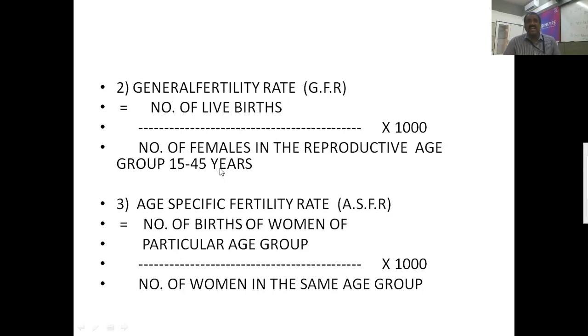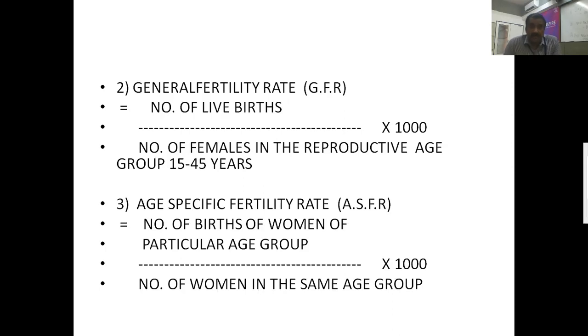The next one is the age-specific fertility rate. What is age-specific fertility rate? The number of births of women of a particular age group, divided by the number of women in the same age group in 2000.